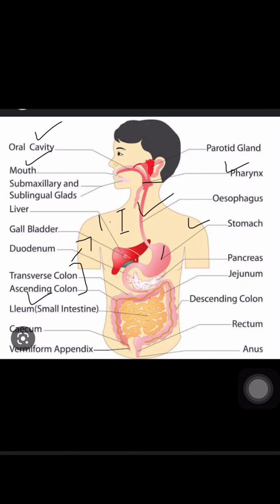Then the undigested food goes into the rectum, then the anus. As I told in the lecture, the human digestive system is tube-like. Here is one opening, the mouth, and another opening, the anus: this is for the ingestion of the food and this is for the egestion of the food. So this is called tube-like digestion.